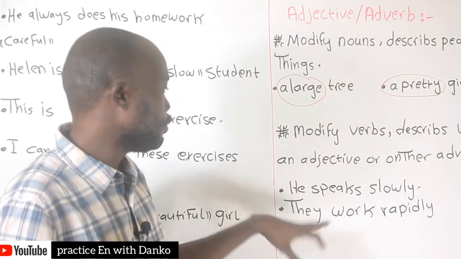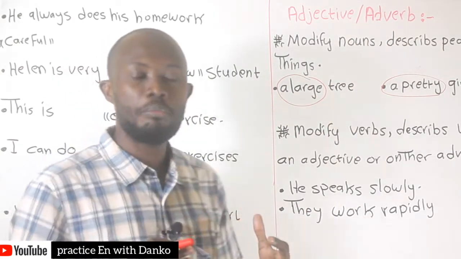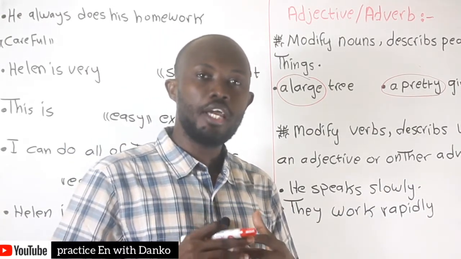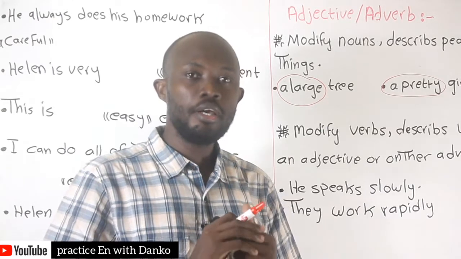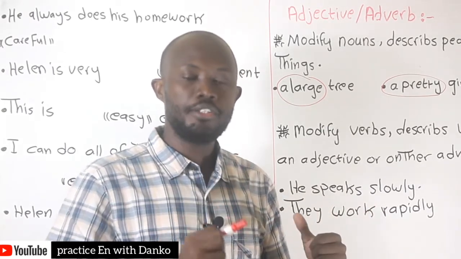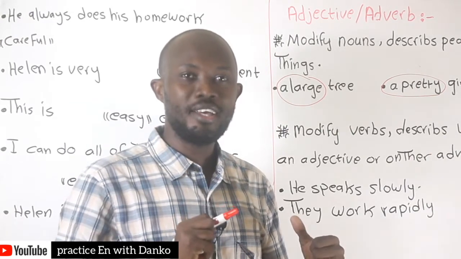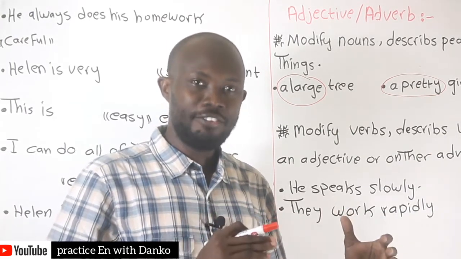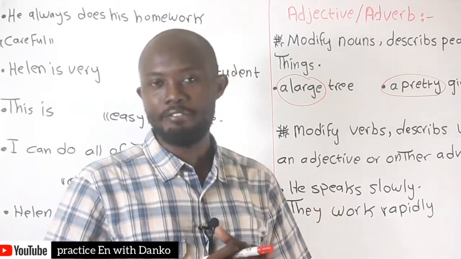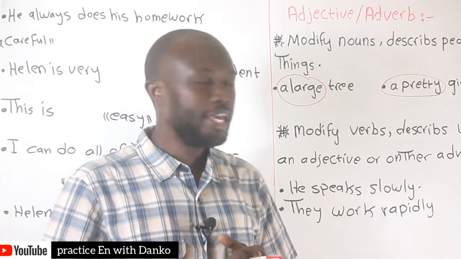Here I also put some examples. Before we move to examples, adverbs often end in ly. In many sentences we find adverbs ending in ly, which means adjective plus ly becomes an adverb.